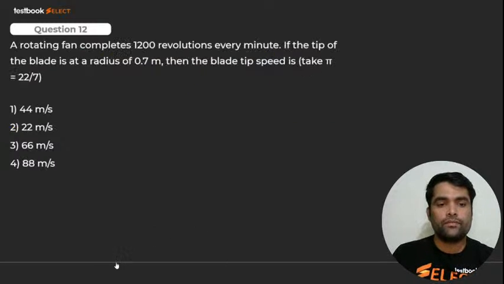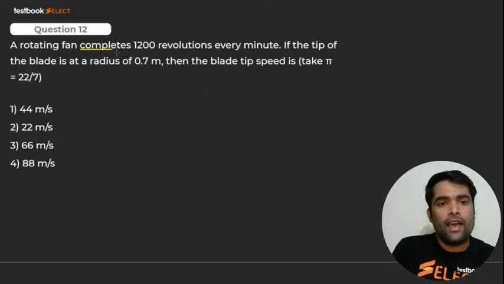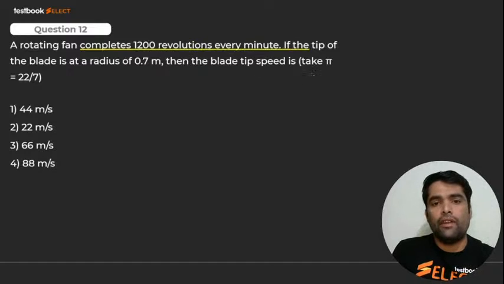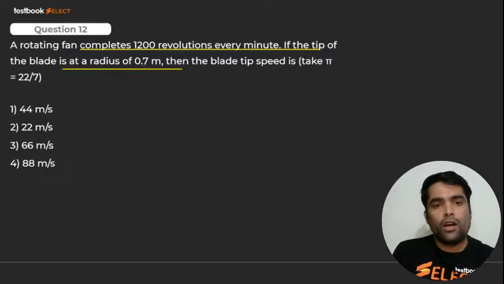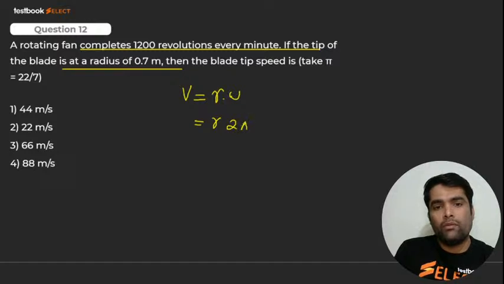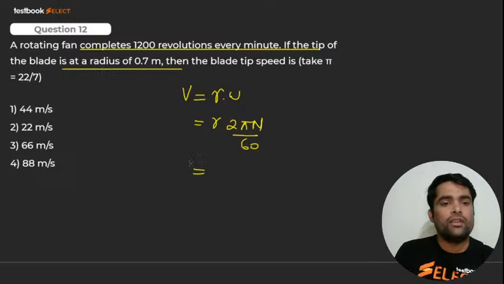Here we go for next. A rotating fan completes 1000 revolutions every minute. If the tip of the blade is at a radius of 0.7 meter, then the blade tip speed will be what, my dear? V, linear velocity, that is r into omega. r you have; omega will be 2 pi n by 60. r is given, 2 pi, you know that, n is 1000 per minute.